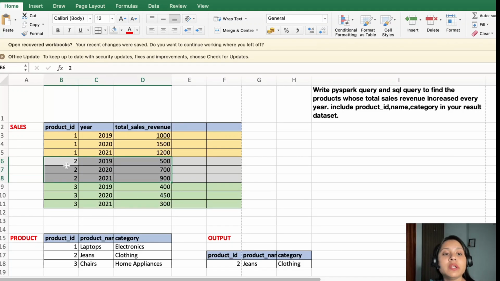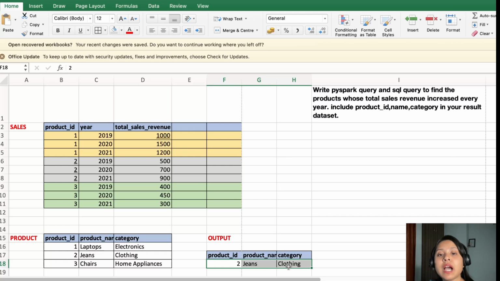Now, what is the product ID 2? It doesn't have any name. So the name here is in the product table, which is having product ID 1 is your laptop and the category is electronics. Similarly, for product ID 2, it is jeans and the category is clothing. So the output you need is product ID 2, jeans and clothing. So that is my output.